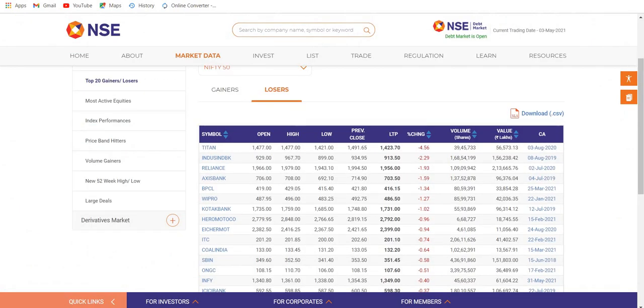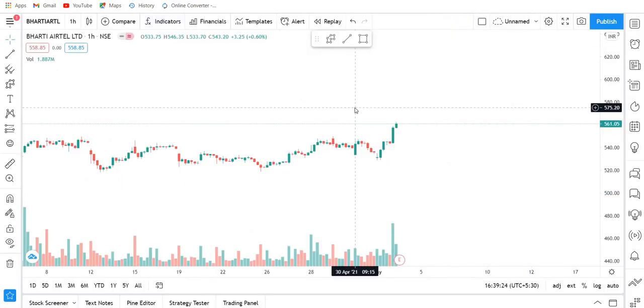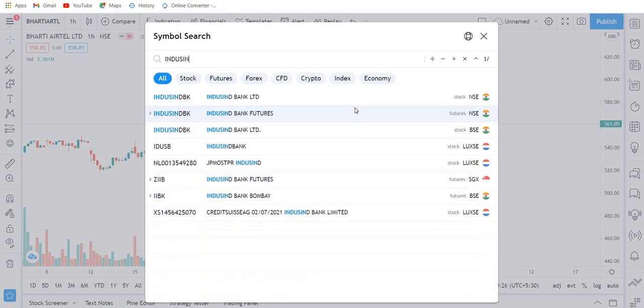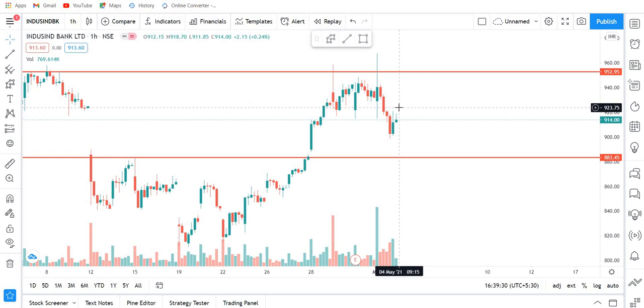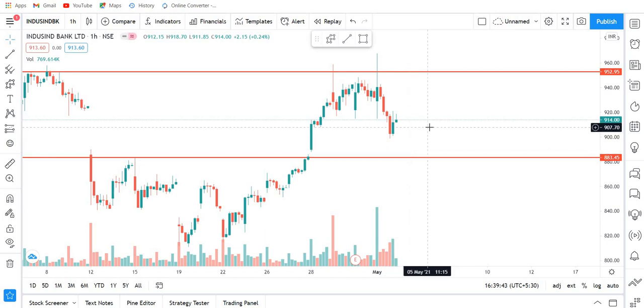And the third stock is IndusInd Bank, as I have mentioned. So let's move to IndusInd Bank. So yeah, this is IndusInd Bank. As I have told you, it has received rejections over here. This is the resistance level and it is moving towards the support. And I'm hoping that it will continue its walk towards the support level. So yeah, I am bearish on IndusInd Bank.